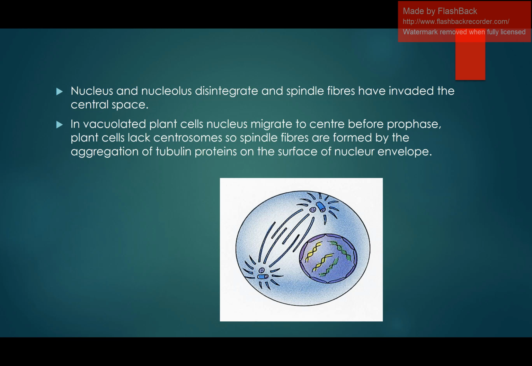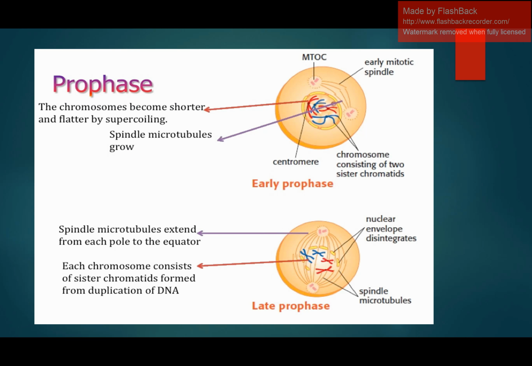So what is going to happen in the plant cell? The tubulin proteins which are present on the surface of the nuclear envelope, on the membrane of the nucleus, are going to aggregate, group together, and form the mitotic apparatus.